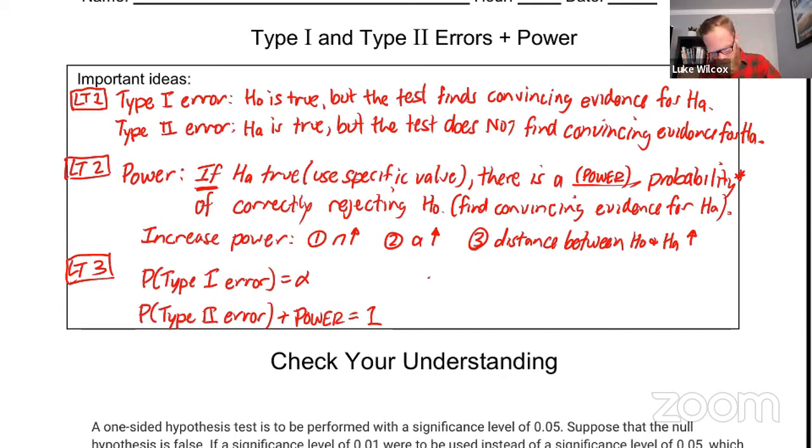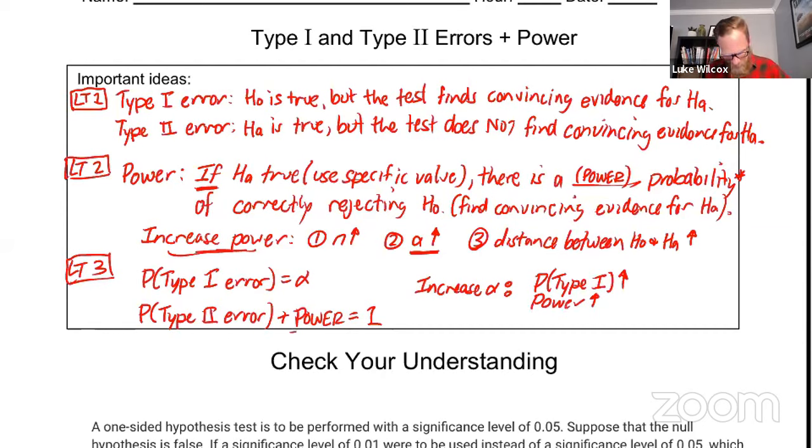I want to make one final note here. It's this idea of increasing the alpha, right? We have the decision to make about what the alpha would be. And let's suppose that we decide to increase alpha. I want to think about what impact that would have on some of these other things here. Well, the first thing we know is that if we increase alpha, the probability of a type 1 error, of course, is going to go up because the probability of a type 1 error is the alpha level. But here's the other thing we decided, that if we increase alpha, that also increases the power. So the power would actually go up.